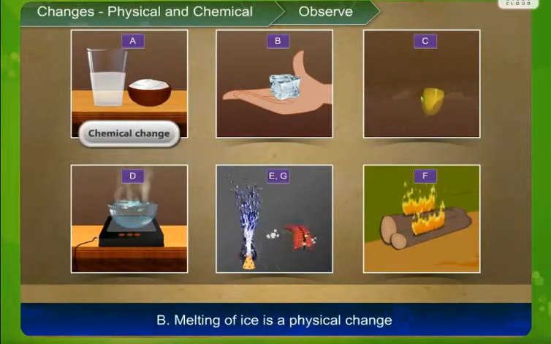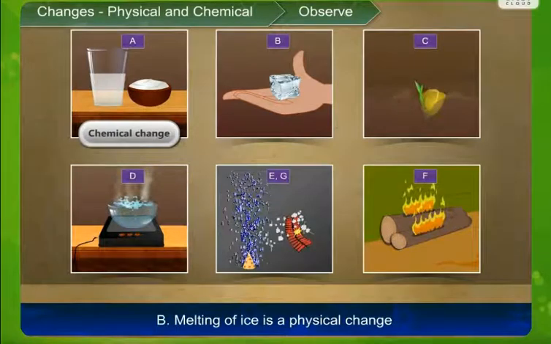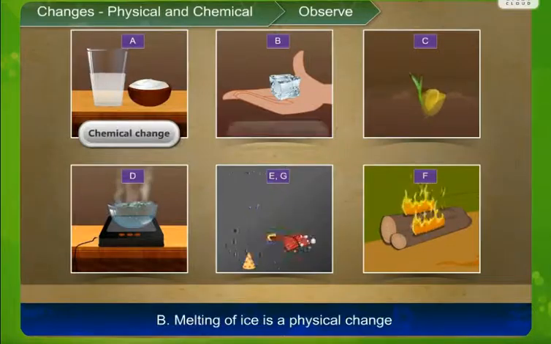You can see in B, melting of ice is a physical change. Now the ice which melts converts into liquid. And if the liquid is collected, again it can be frozen into ice. So nothing is changed. The only thing is the solid was changed to liquid and the liquid can get back into its solid form. So physical change does not create any new substance. There is only a change in the state of matter.